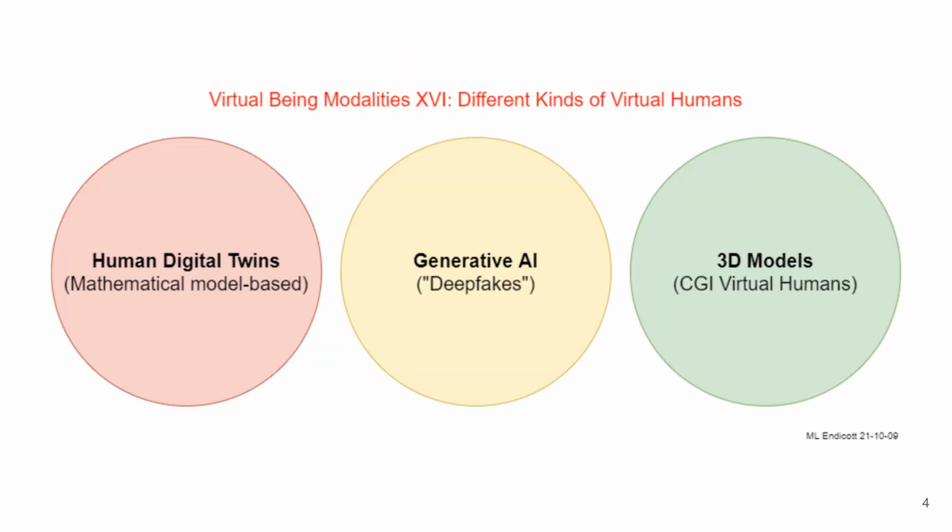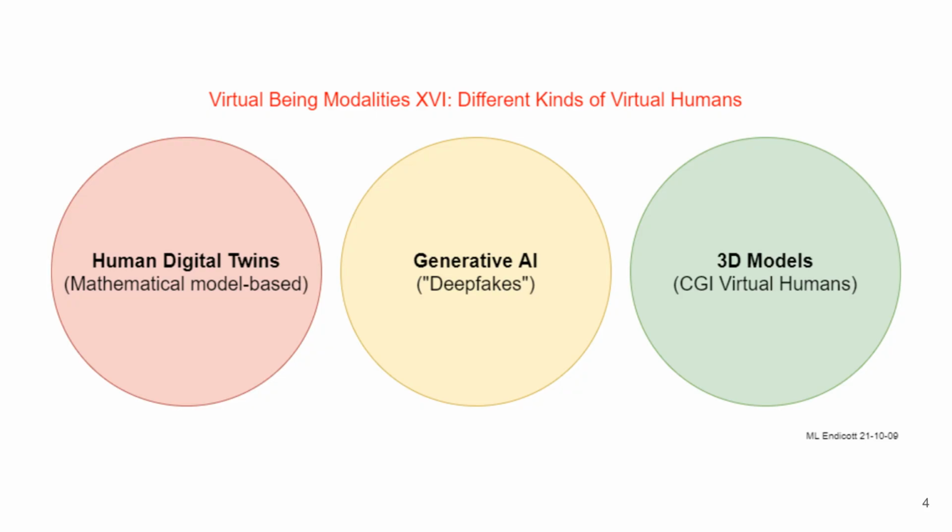This diagram, Virtual Being Modalities 16, Different Kinds of Virtual Humans, identifies three main approaches to creating virtual humans. On the left, human digital twins are based on mathematical models that simulate real individuals for analysis, prediction, or replication in digital form. In the center, generative AI, commonly associated with deepfakes, produces realistic human likenesses and behaviors through machine learning, focusing on synthetic generation of faces, voices, and movements.